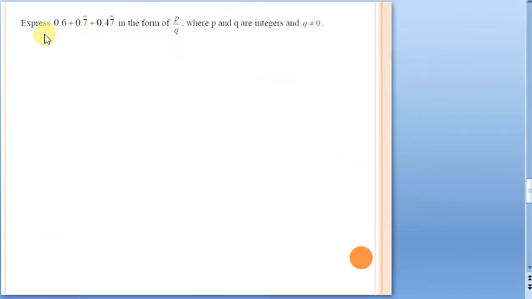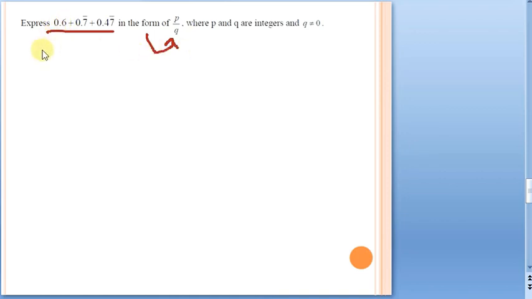Here it is, express this entire expression. While dealing with the concept videos, we individually expressed them. Now they are asking a sum to express in the form p by q. How can we do it? It is very simple. Convert each one individually into p by q form, and then add them in fraction form. You will get the p by q form. That's it.